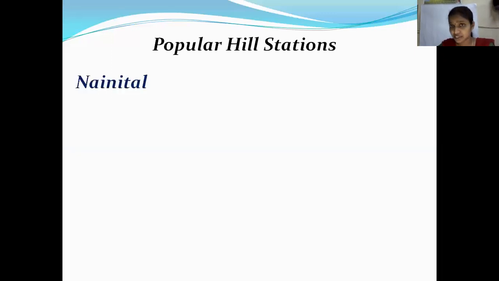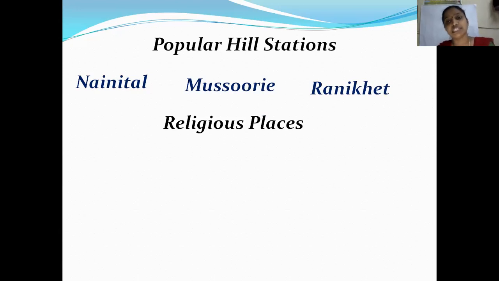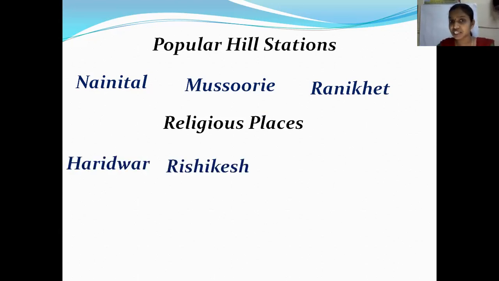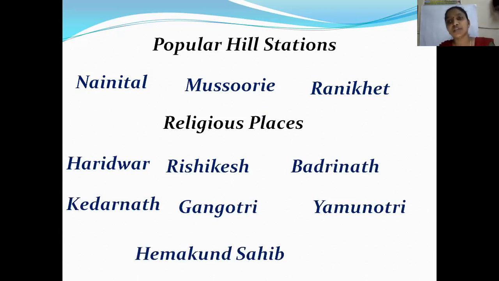Some popular hill stations, you know, like in the previous session, I was explaining to you that during summer season, from the plains and plateau regions, people visit hill stations to escape from the heat of the sun. So Nainital, Mussoorie, Ranikhet, these are some popular hill stations. But we have some religious places. As I told you, Uttarakhand is known as Dev Bhumi. So some religious places: Haridwar, Rishikesh, Badrinath, Kedarnath, Gangotri, Yamunotri, and Hemkund Sahib. These are some of the religious places.